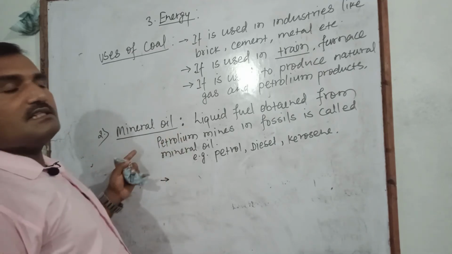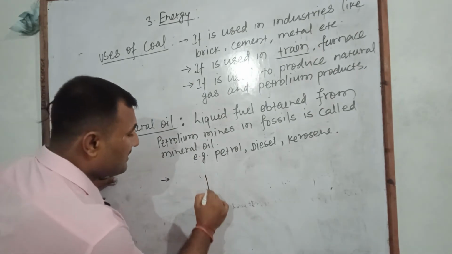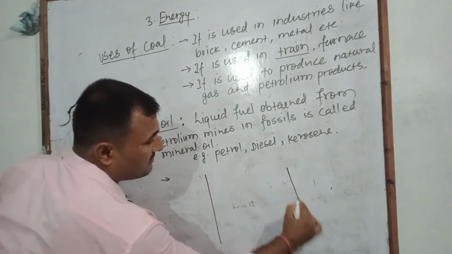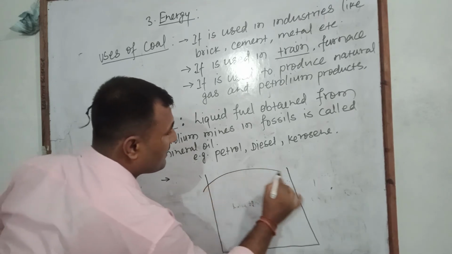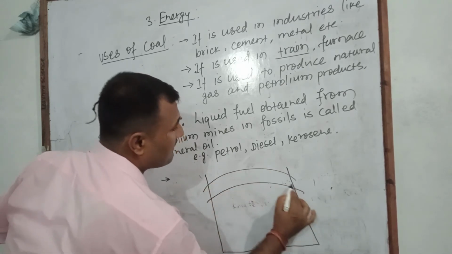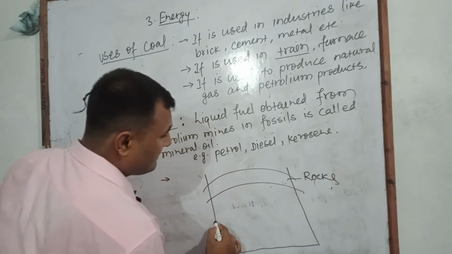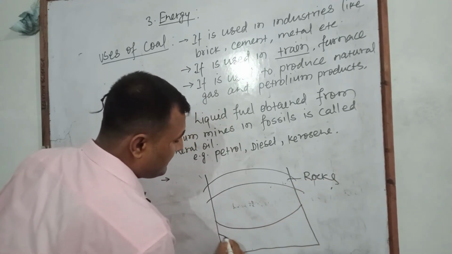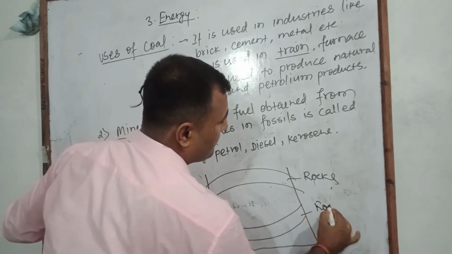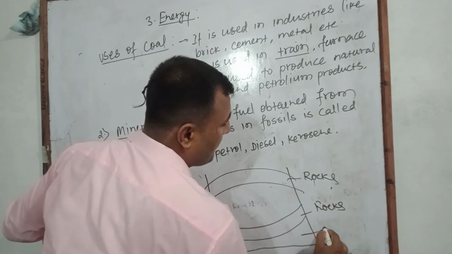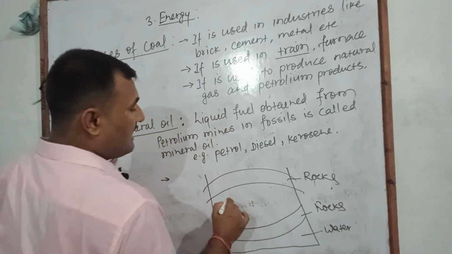Listen, it is found in petroleum mines, and here we draw a simple structure of a petroleum mine. In the upper layer, rocks are present. Inside the rock there is also bedrock, and then a water surface may be found.